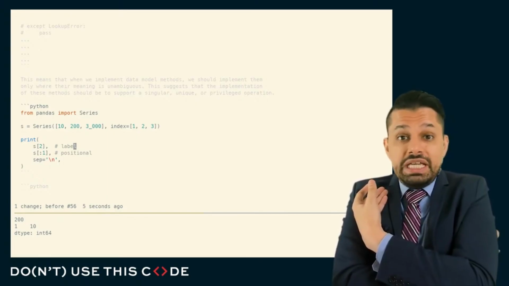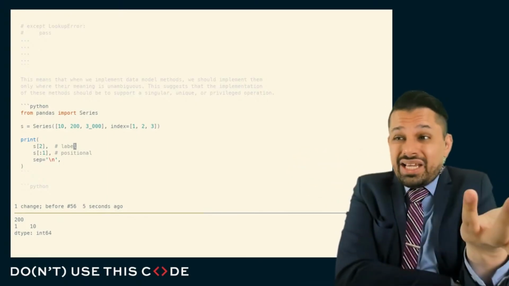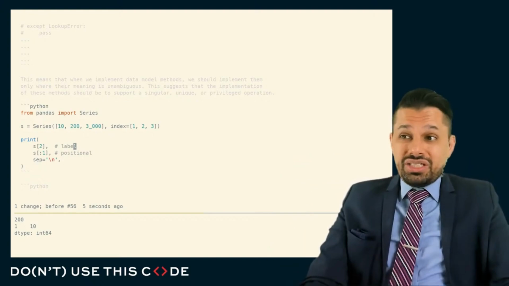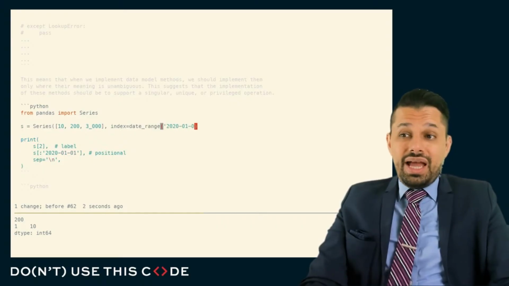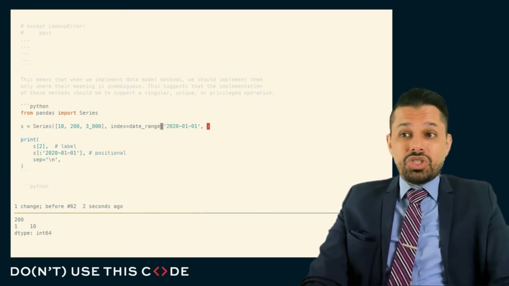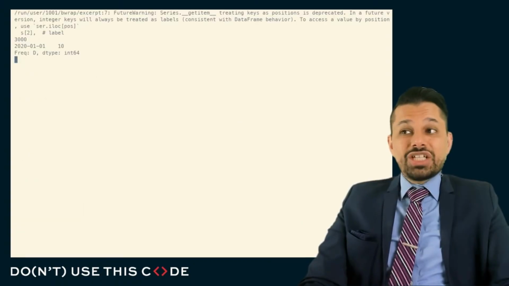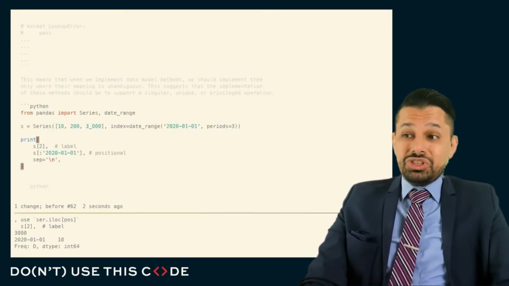Will this lookup succeed or fail? I don't know. Is this the index value or not? Is there some additional modality where it'll even look at this value and say, if I do something like this, is it going to try and intelligently figure out for me that, oh, you actually meant to do this by label instead? I don't know. And this ambiguity makes it much harder for somebody to work with this code. It leads to all sorts of issues. Here you can see that actually worked. It just probably shouldn't have worked.